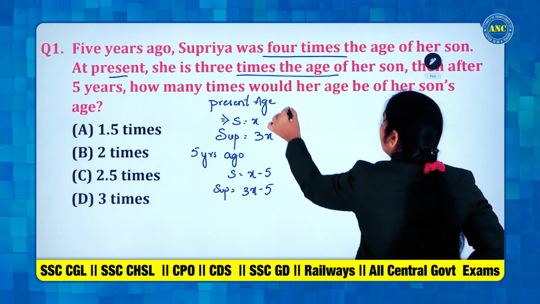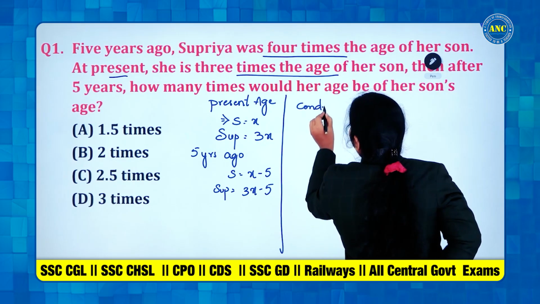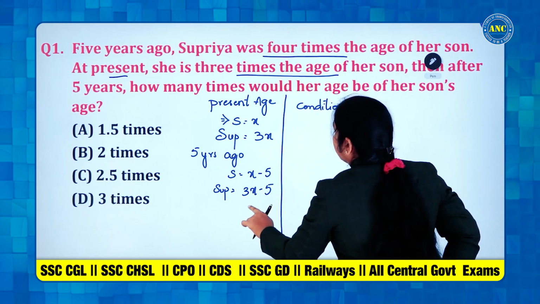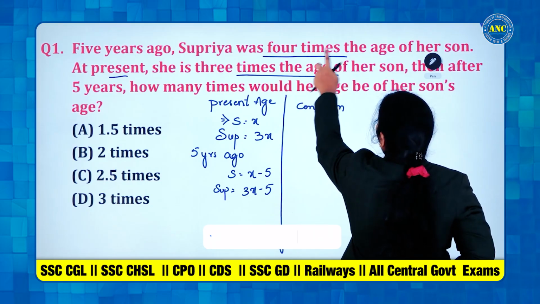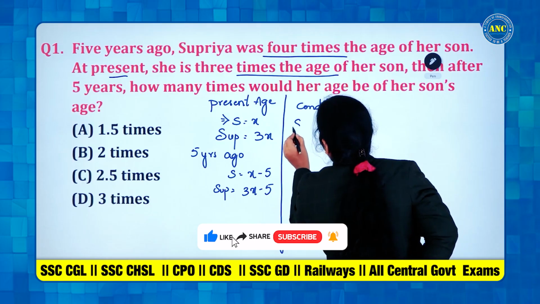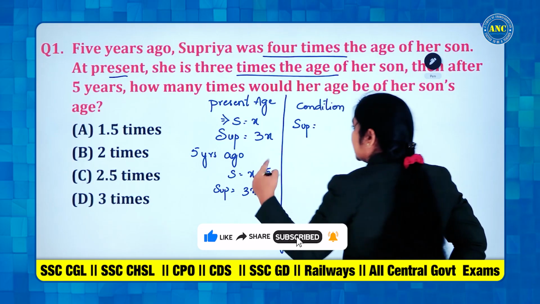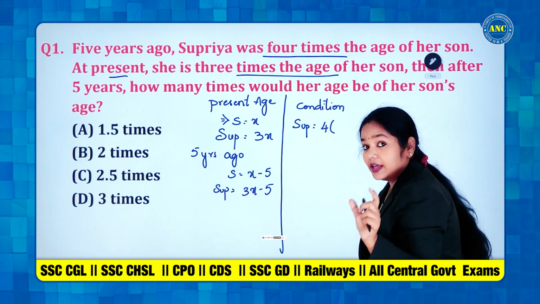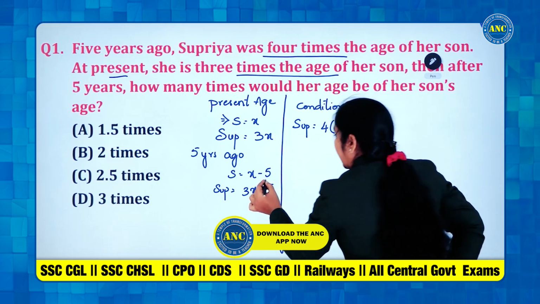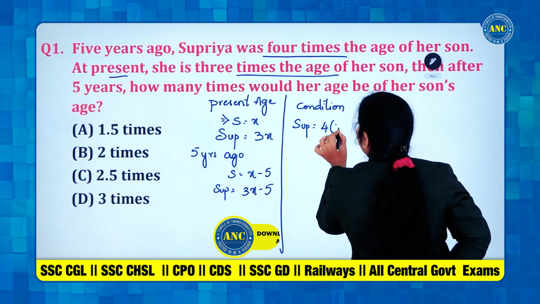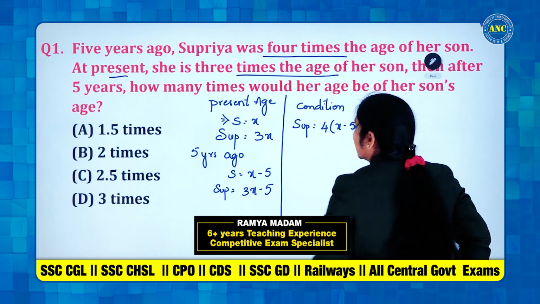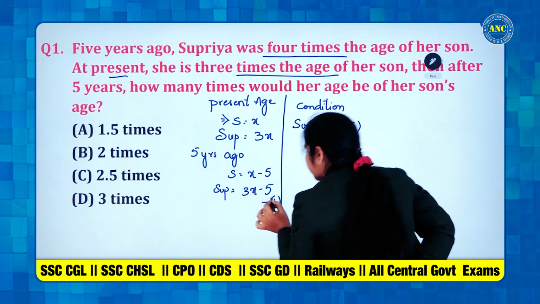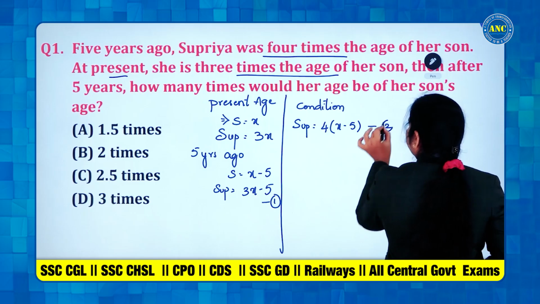What is the condition they have given? They said Supriya's age 5 years ago is 4 times the age of her son. Age of her son 5 years ago is x minus 5. Clear till now? Let this be the first equation, and let this be the second equation.